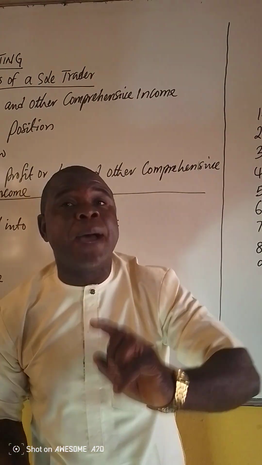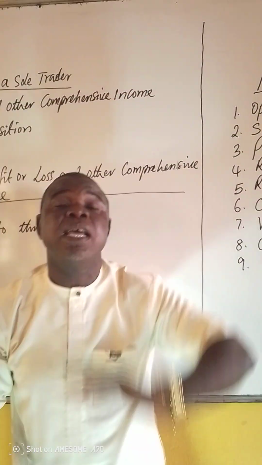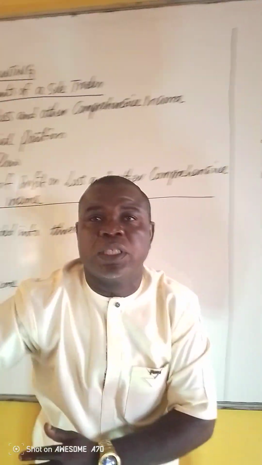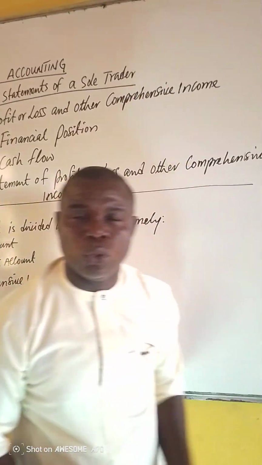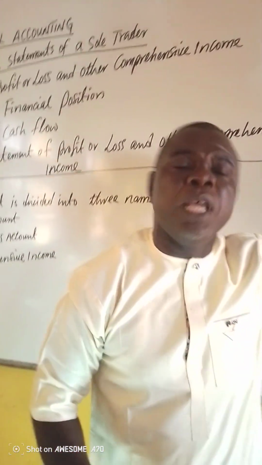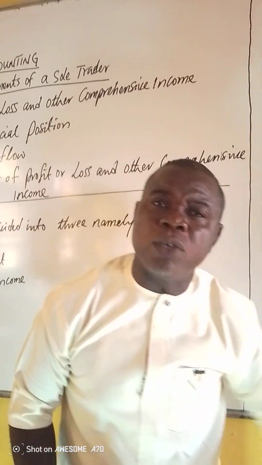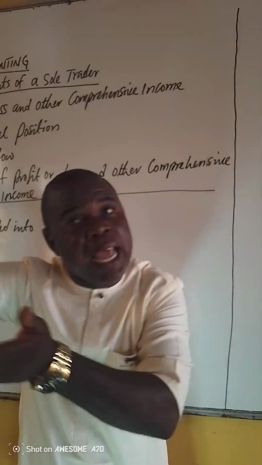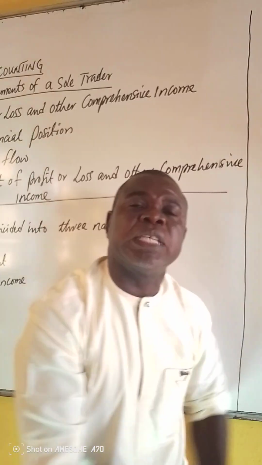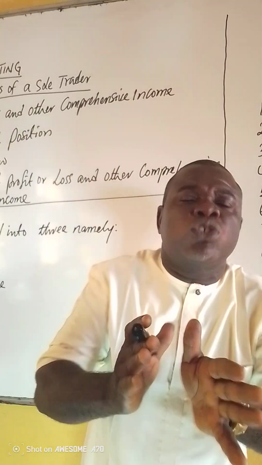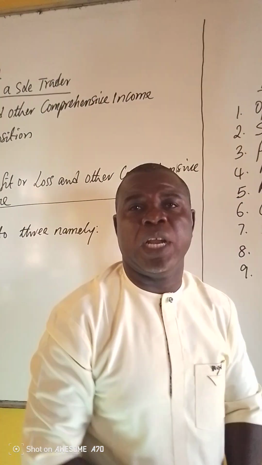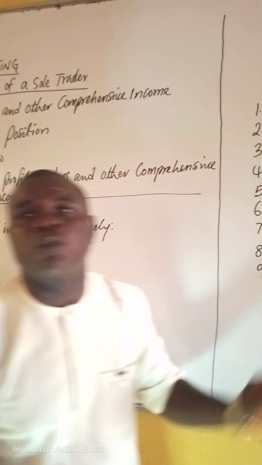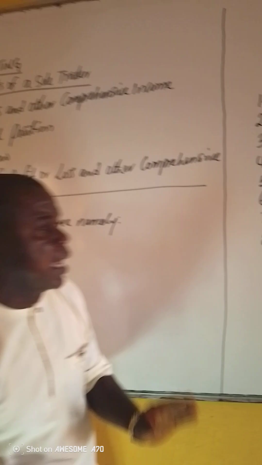So any expense that links directly to the cost of trying to sell the goods, you attach to the trading account, because the trading account, mind you, I define it as sales minus cost of sales. So anything that links directly to the cost of sales is attached to the trading account, and that's why import duty is also there. You import goods and you want to sell. Before the goods land, you must clear them at the port by paying import duties before you take them home. So such expenses are linked directly to trading, and become an integral part of the cost of goods sold, and that is why such expenses are attached to the trading account.